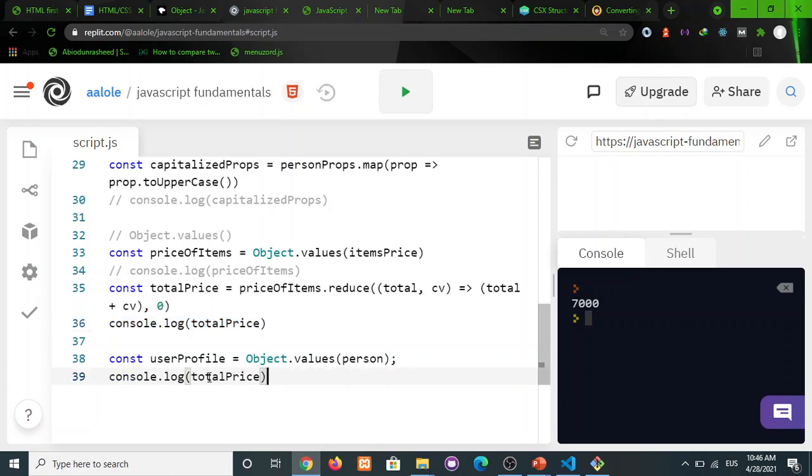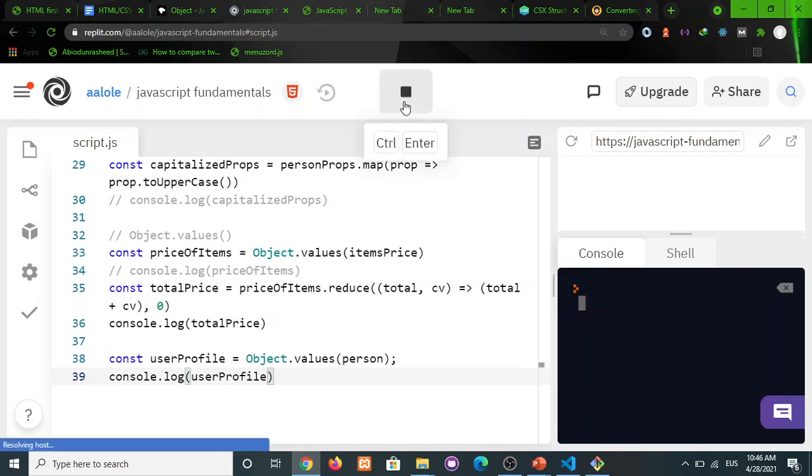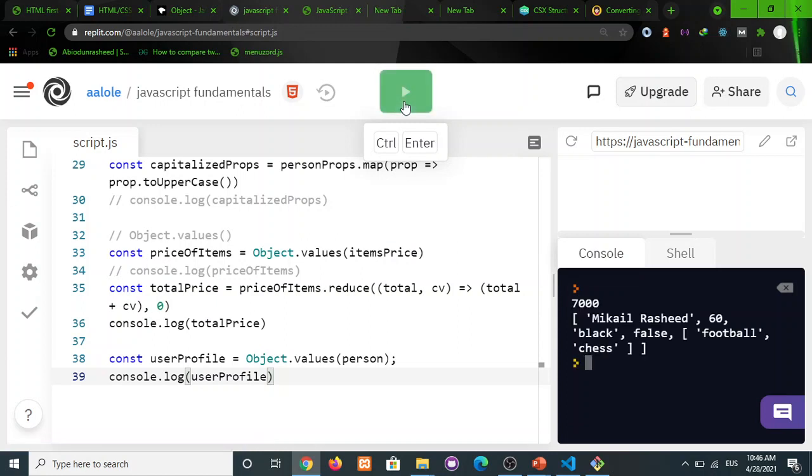So user profile. Okay, now you see that we now have the details of the user, right?